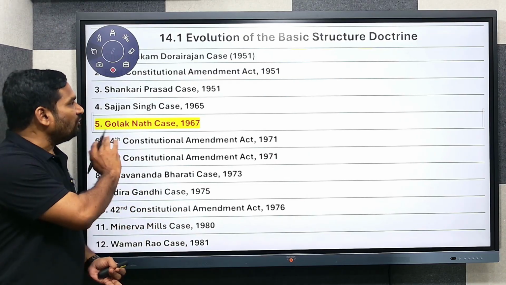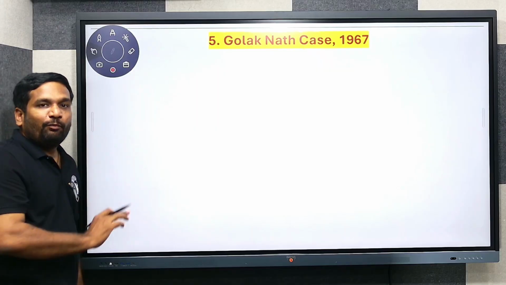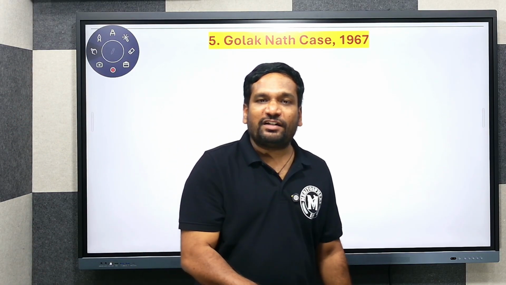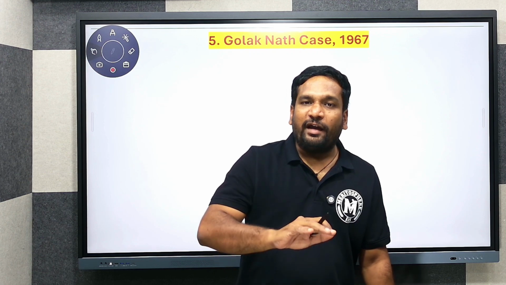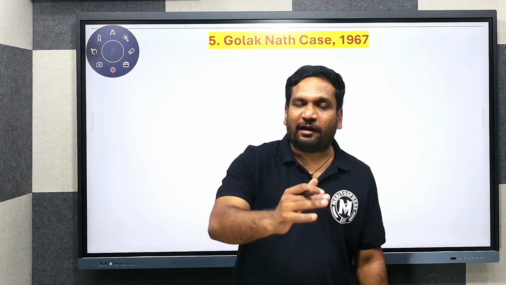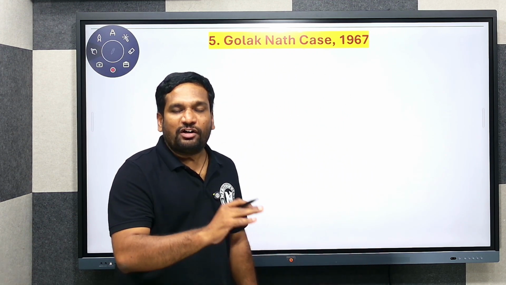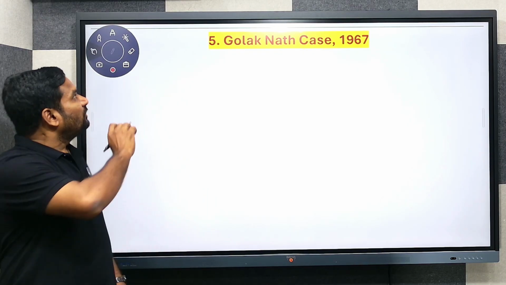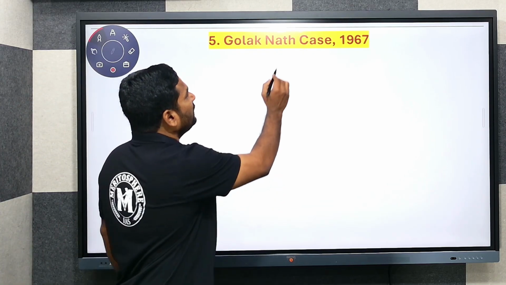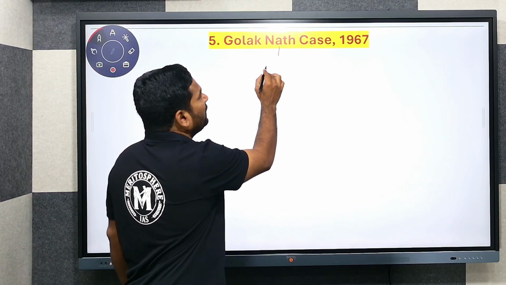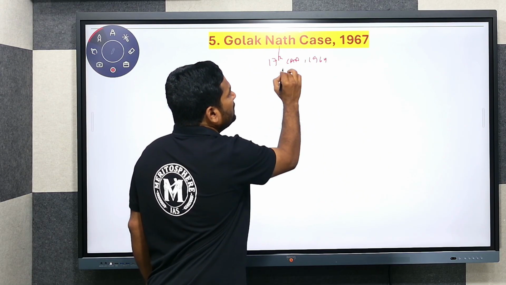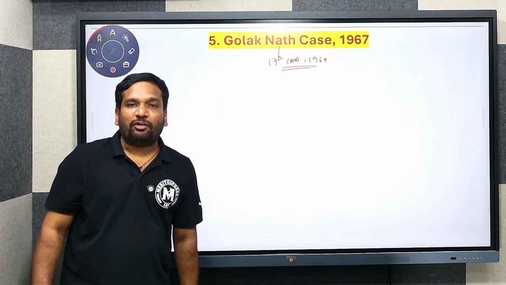Now we are moving our discussion to Golaknath case, which is very important because in Golaknath case a different stand was taken by the Supreme Court, a kind of overruling of its earlier judgments, such as Sajjan Singh case or Shankari Prasad case. Here, the subject matter under Golaknath case was the 17th Constitutional Amendment Act of 1964.